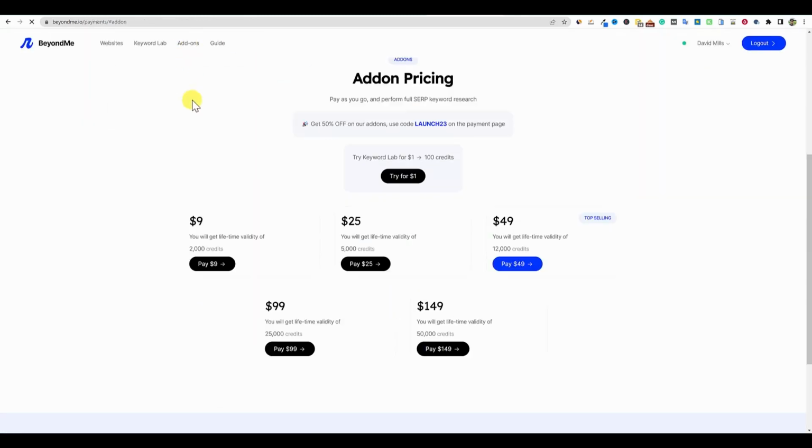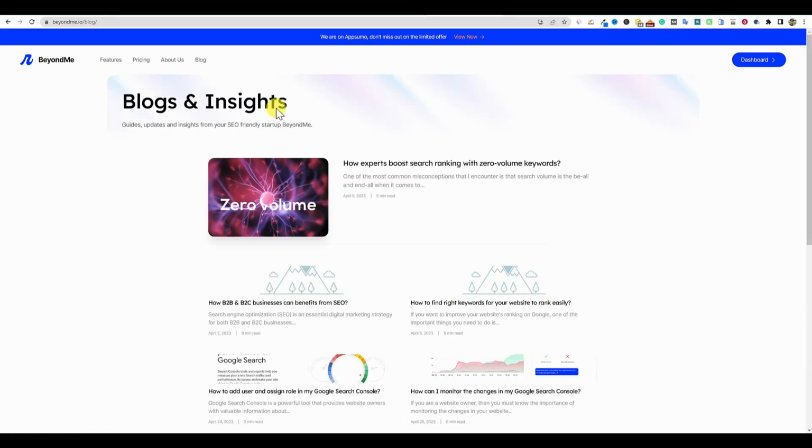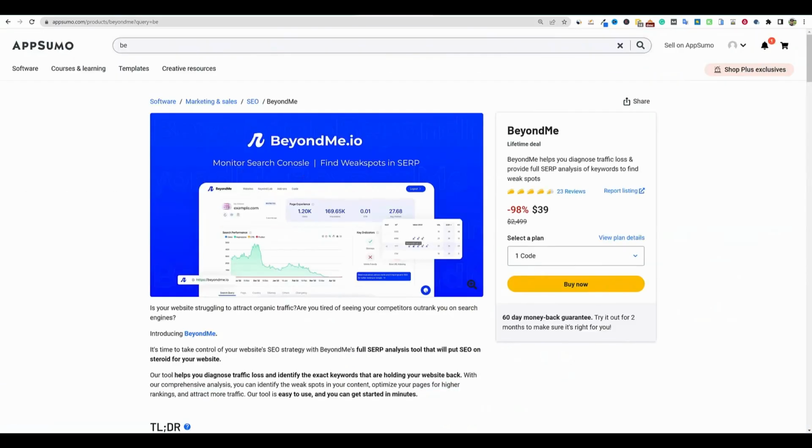Let's go click on the add-ons button real quick. Looks like you can add on more credits to your account is what that looks like. It's not like add-on software or anything like that. Let's go click on guides. They do have some guides on their website that you can go and look at as well. All right, so this was my review on BeyondMe.io.